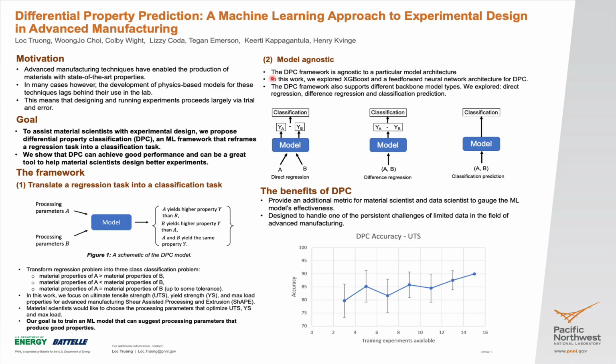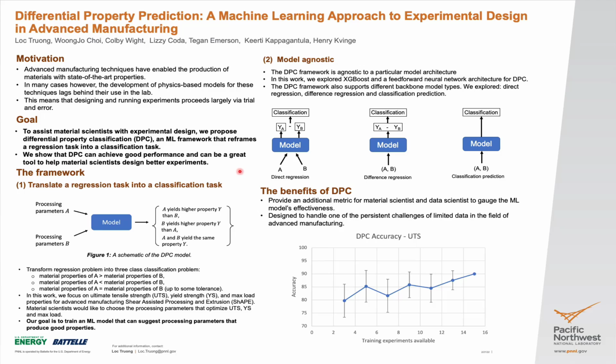Our framework is architecture agnostic, so you can select a particular architecture that best fits your dataset. In this work, we explore XGBoost and a feed-forward neural network. You can try other architectures that would work better for your particular case. Our framework also supports different backbones for different model types. We explore direct regression, difference regression, and classification prediction.